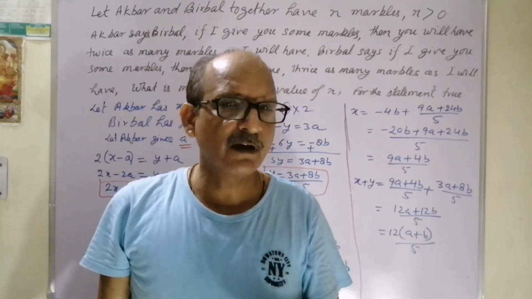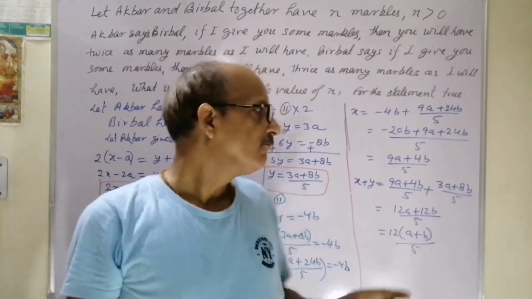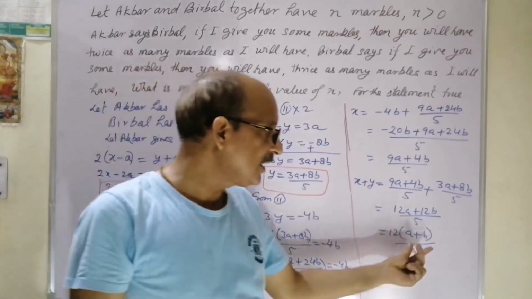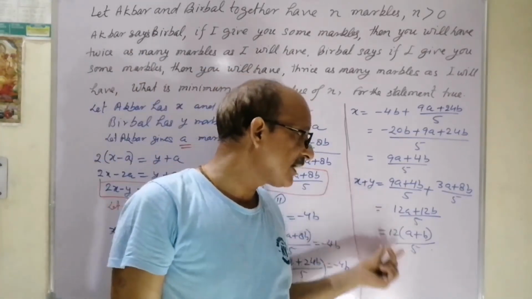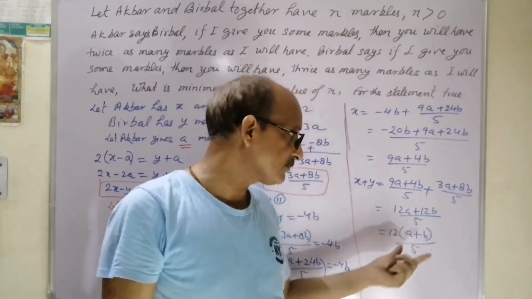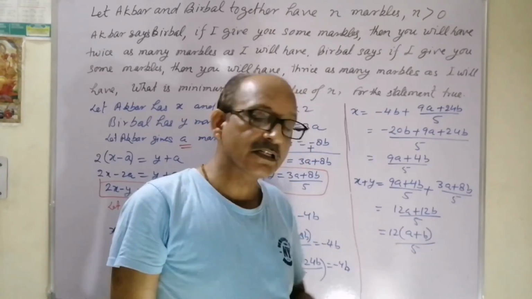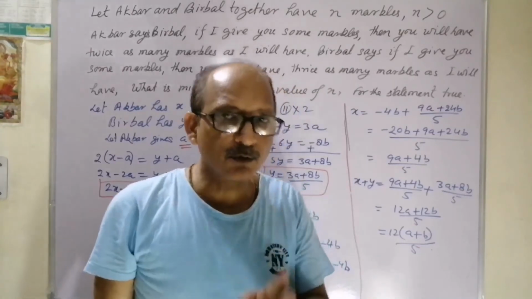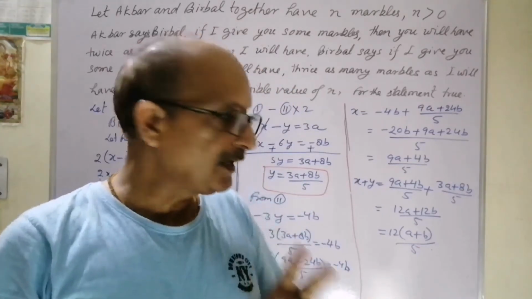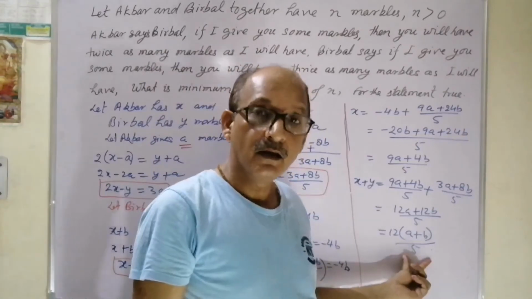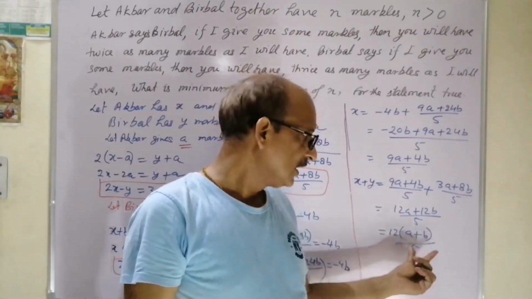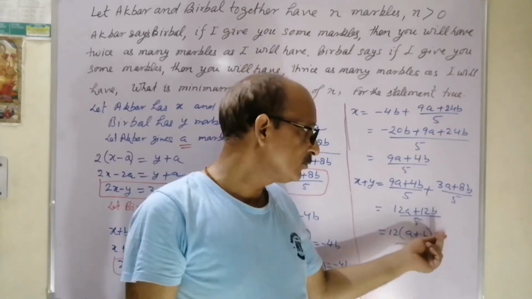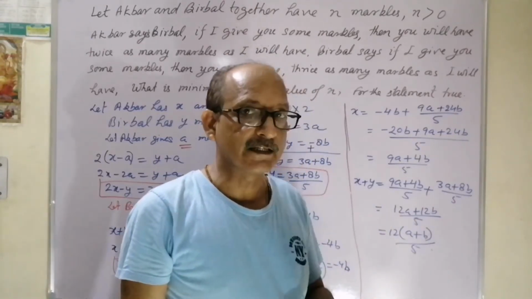Again, the least value of n means we want the least value of x plus y. So what can be the least value of x plus y? I think a plus b must be divisible by 5, but with the least quotient. We can get a plus b as 10 also, 5 twos are 10, it is divisible but not least.